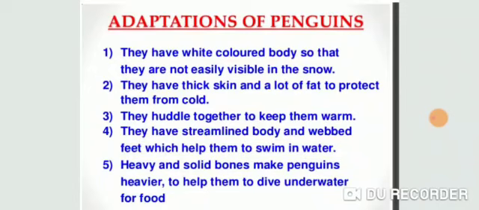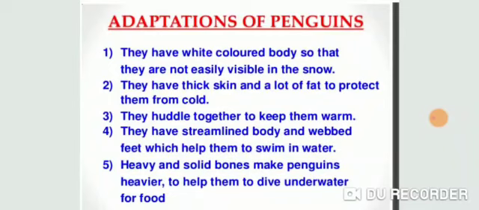Next one, they huddle together to keep themselves warm. You already discussed the polar region has very extreme cold, the temperature is very low, so all the penguins huddle together, means they gather together, and it provides warmth to all.